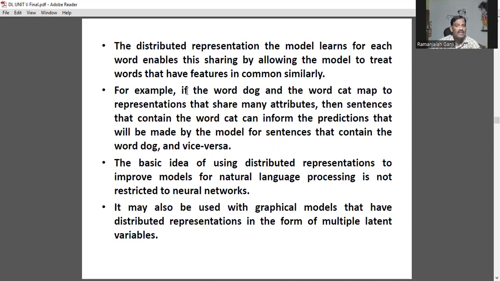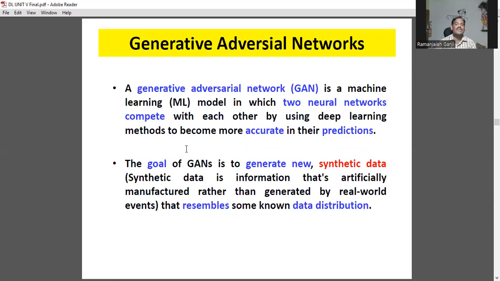For this, we have an example. If the word dog and the word cat map to representations that share many attributes, then sentences that contain the word cat can inform the predictions made by the model on further sentences that contain the word dog, and vice versa. But the basic idea of using distributed representation is to improve the model for language processing, and it is not restricted to neural networks. So that was NLP, natural language processing.